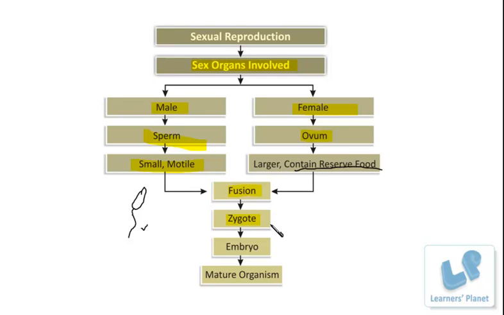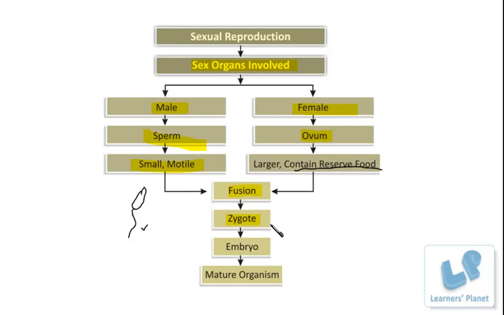Now further, this zygote is going to grow. It will start dividing. The single cell will divide into two cells, two will divide further into four, and so on. The division process will continue. During this division, it will get implanted in the uterus, right? And then it is going to grow into the form of an embryo, then a fetus, and once the fetus is completely developed, the mature organism will develop. So this is how the process goes on in sexual reproduction.